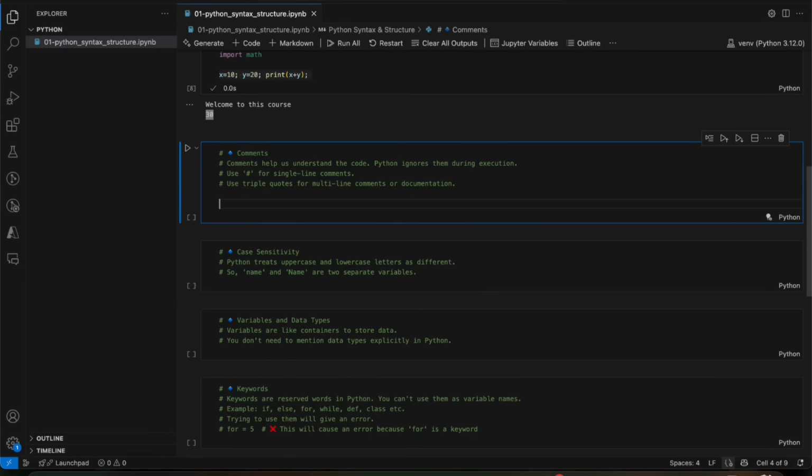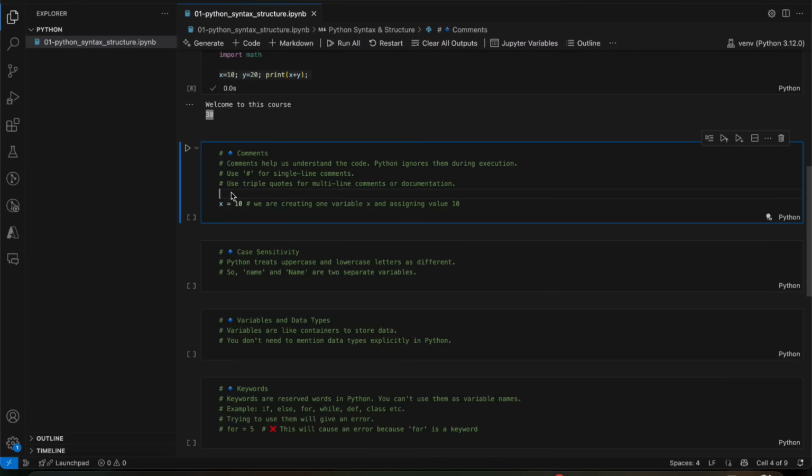So suppose we are assigning one variable x is equal to 10. We want that if someone sees our code, even if he is from a non-technical background, he can easily understand. We'll just add one simple comment that we are creating one variable x and assigning value 10, so that the person who reads the code will easily understand. So this is a single line comment.